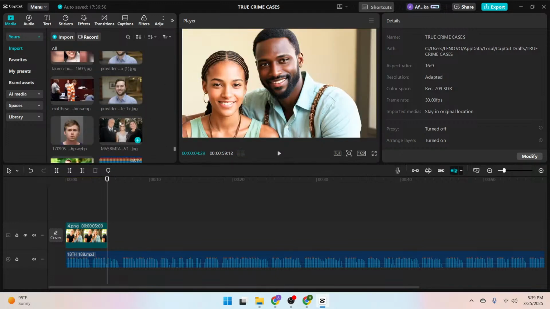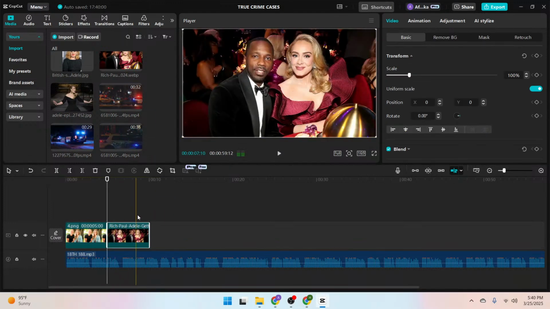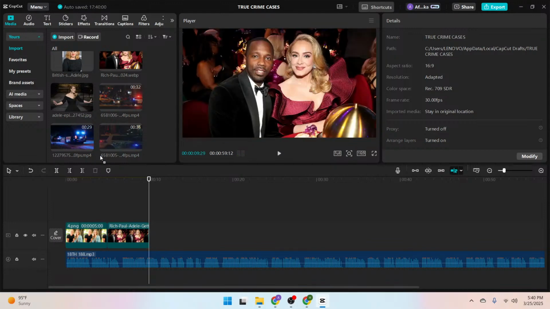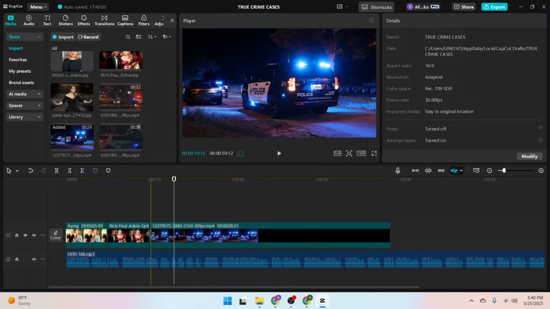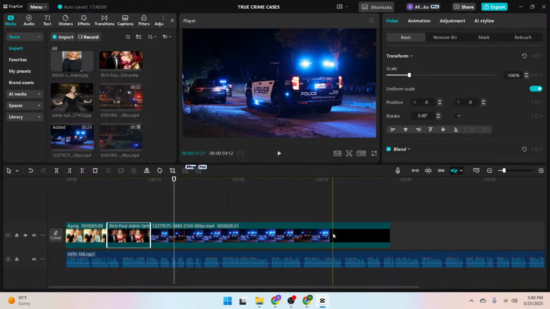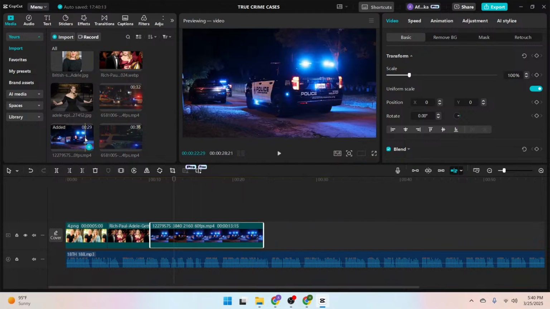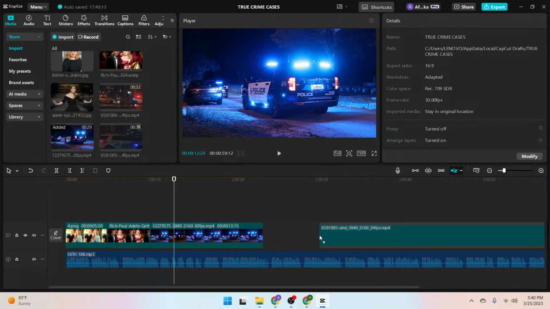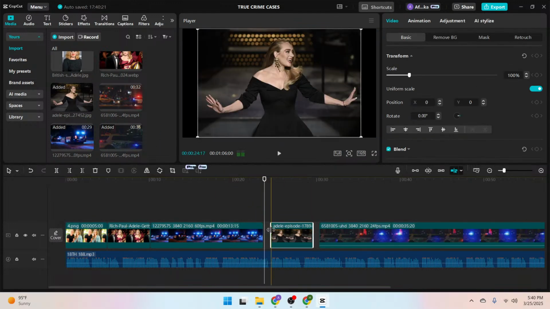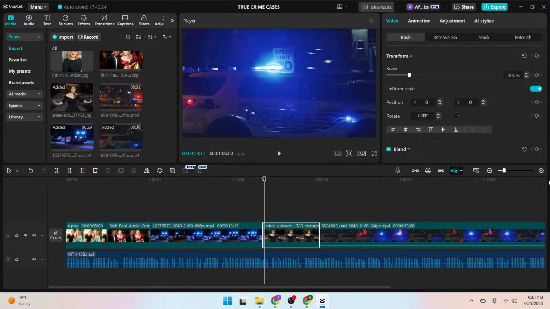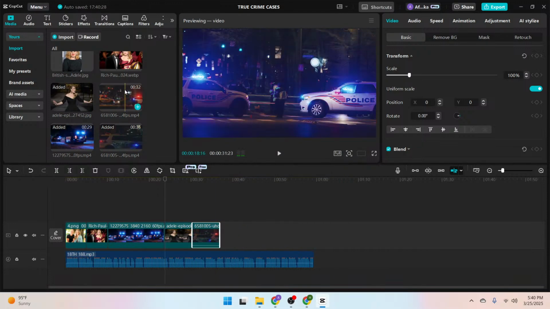So I'm going to do that right away, so that you get to see how it's going to look like and what the final outcome will be. So this is the video clip of the police arriving at the scene. Remember, these things are meant to depict different actions within the clip, so you can either reduce this or adjust this. Okay, so I'm going to place this here and I'll add some of these images and those clips I got from the stock sites and the platform.